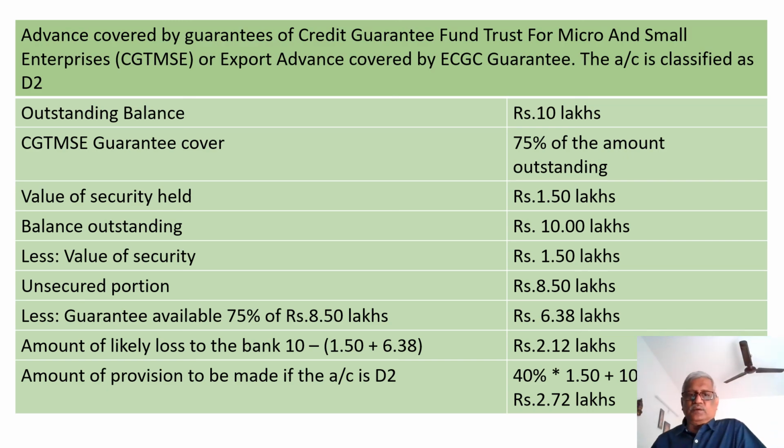This is how we calculate the amount of provision to be made in D1 and D2 category of assets where there is a guarantee cover available, either from the credit guarantee fund trust scheme for micro and small enterprises or from ECGC. I think you have understood. With this, we have covered the IRAC norms.